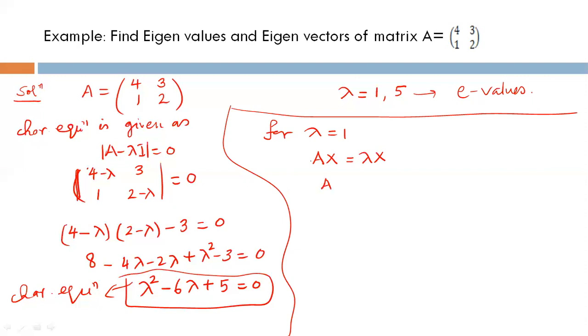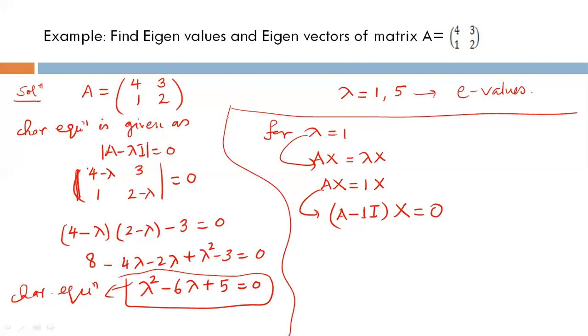Now put lambda equal to 1, you will get Ax equal to 1x. If you write it in the form of matrices, it will be A minus 1 into I, x equal to 0. Now this is your homogeneous system. Just subtract the identity matrix from the given matrix A.